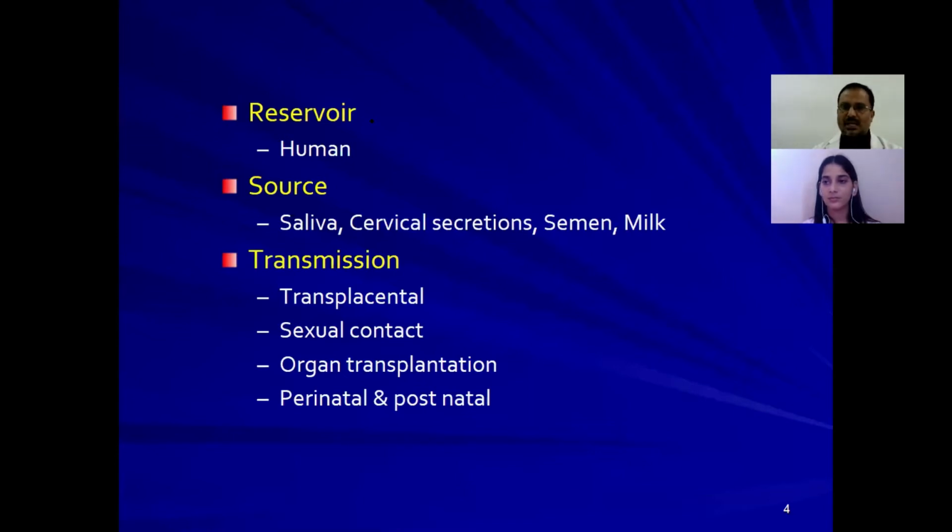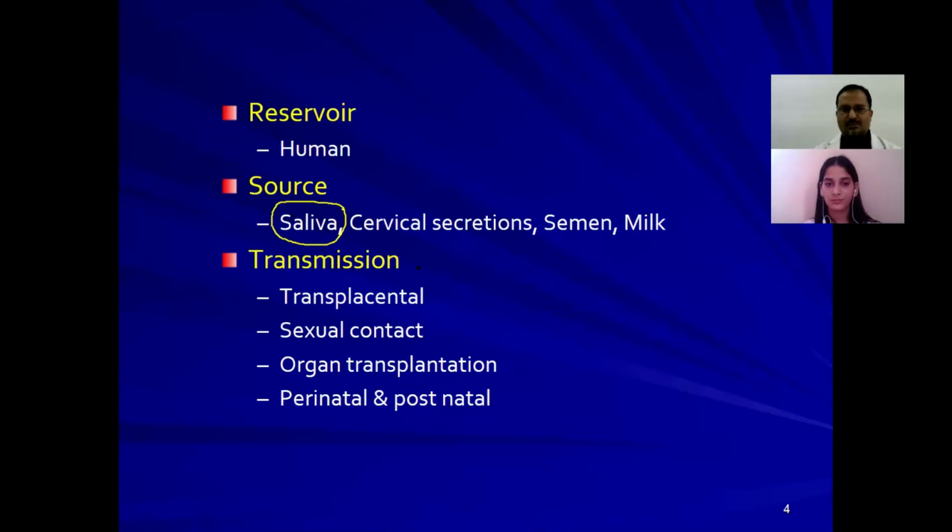The reservoir for this virus is human beings. There is no animal reservoir, and the sources are saliva, cervical secretions, semen, and milk. Milk means not animal milk, it's mother's milk. Mother's milk will secrete these viruses, so consumption of mother's milk, if the mother is infected, can cause transmission of these viruses. Among all these sources, saliva is the main source of transmission.